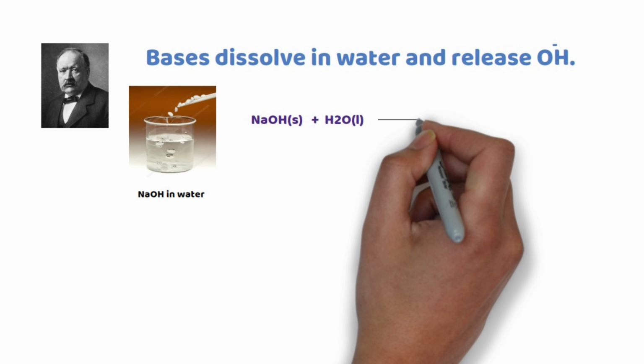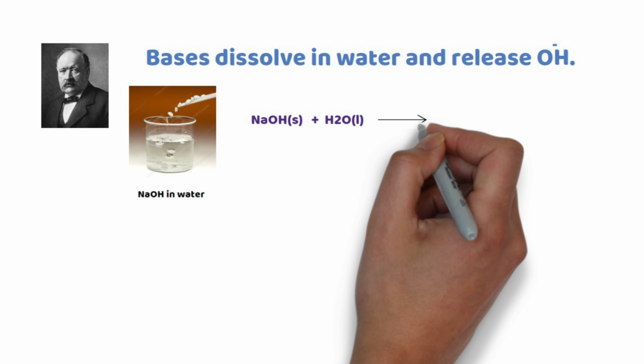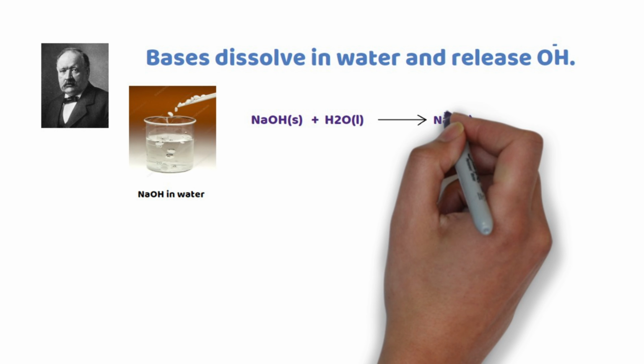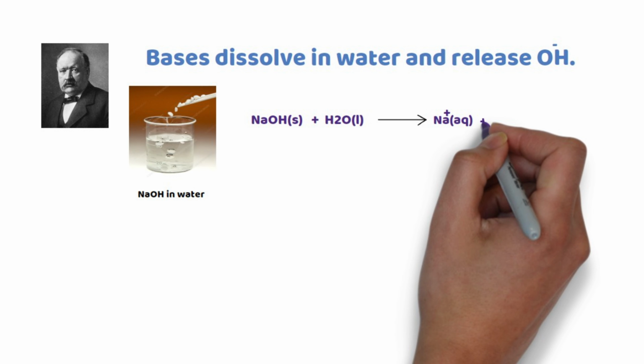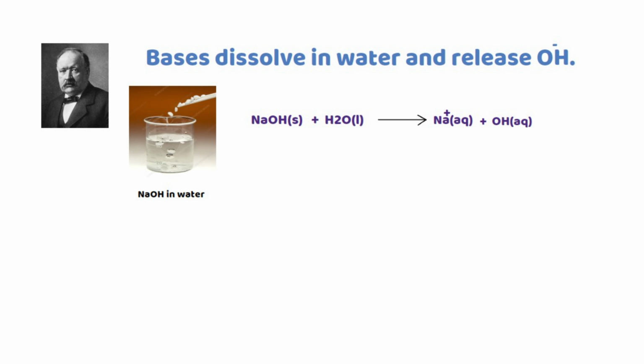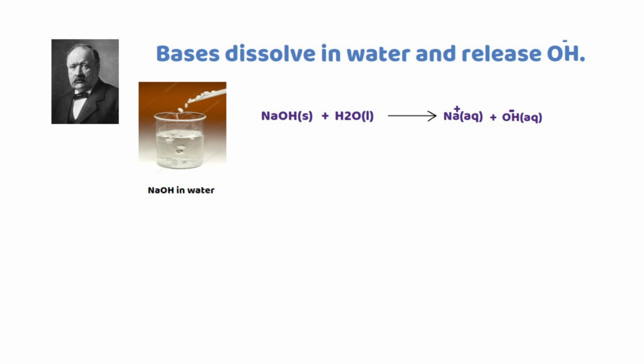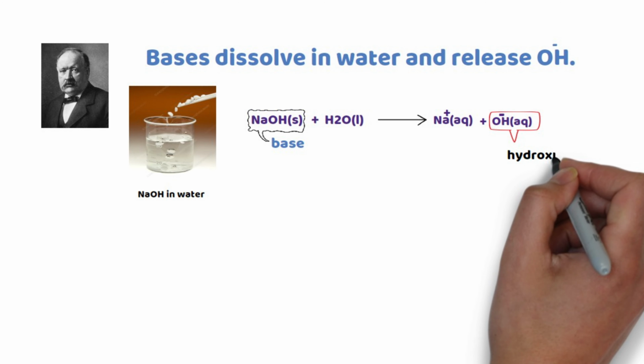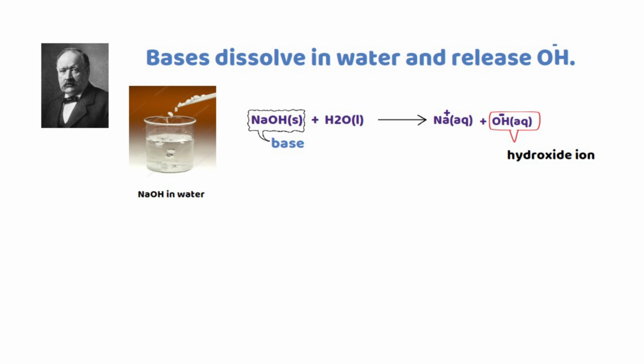It produces sodium plus hydroxide ion. Therefore, sodium hydroxide is an Arrhenius base because it dissolves in water and releases hydroxide ion. That's why we say sodium hydroxide is an Arrhenius base, because it releases hydroxide ion.